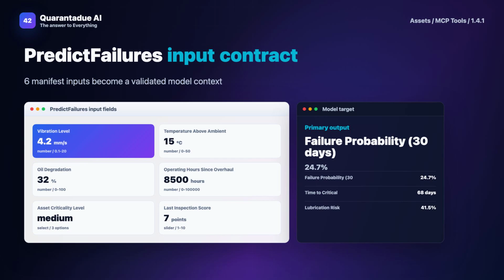Instead of just alerting on thresholds, PredictFailures calculates the likelihood of failure over time, accounting for multiple variables. This differs from common misconceptions that predictive maintenance requires complex algorithms. PredictFailures simplifies it for daily use. Now let's dive into what the software actually does.